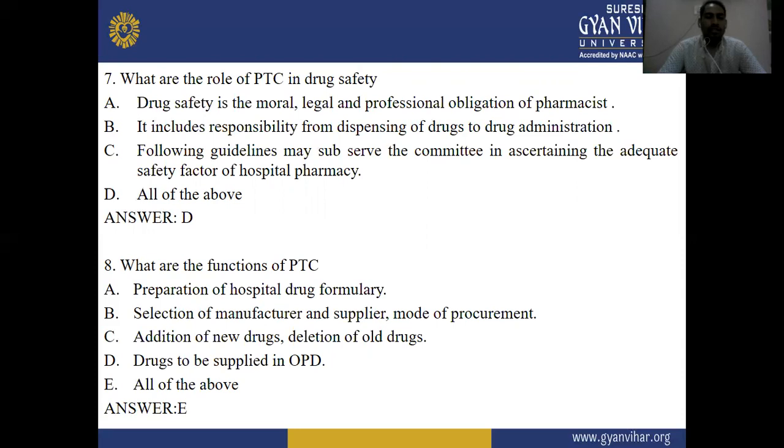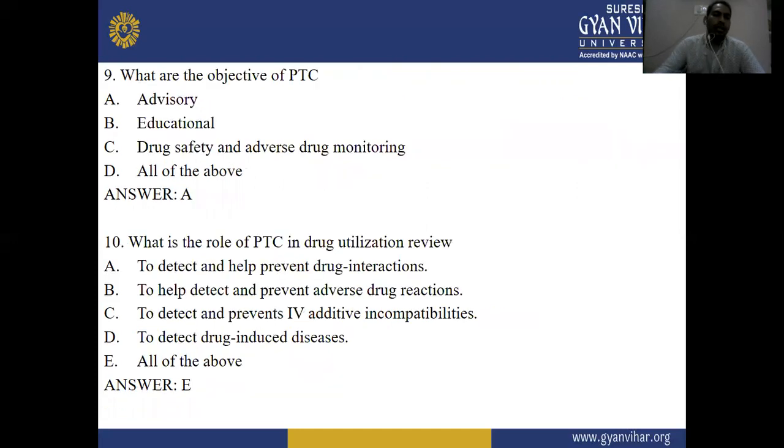The right answer is E, all of the above. Next one, what are the objectives of PTC? Option A is advisory, option B educational, option C drug safety and adverse drug monitoring, option D all of the above. The right answer is D, all of the above.